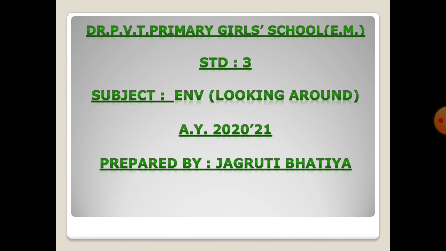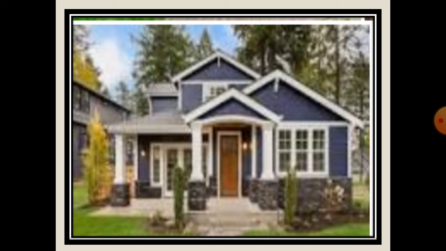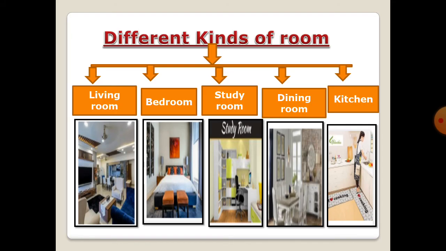Today we learn subject ENV, Looking Around. I hope you all are safe and fine at home. Look, what is this? Yes, we all know that it is a house where we live. It protects us from heat, cold, wild animals, etc. There are different kinds of rooms like living room, bedroom, study room, dining room, kitchen.